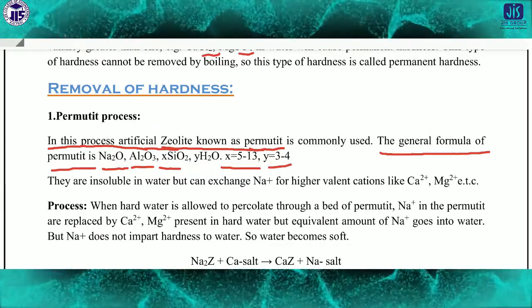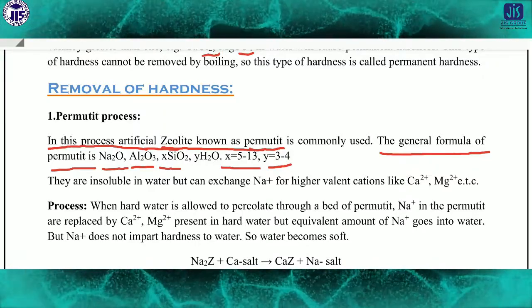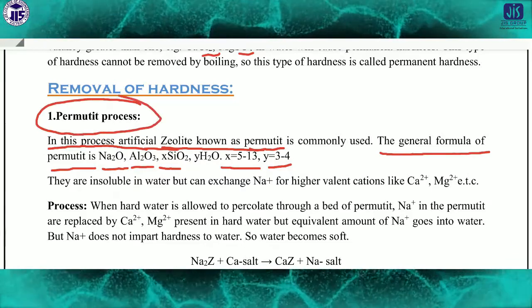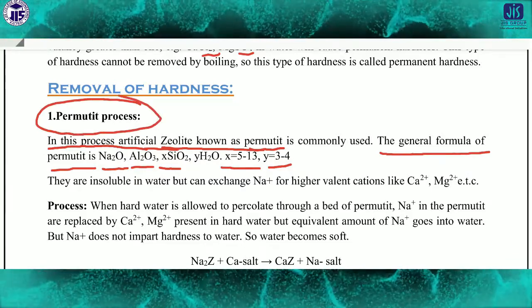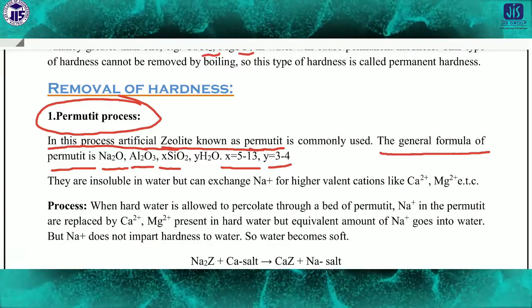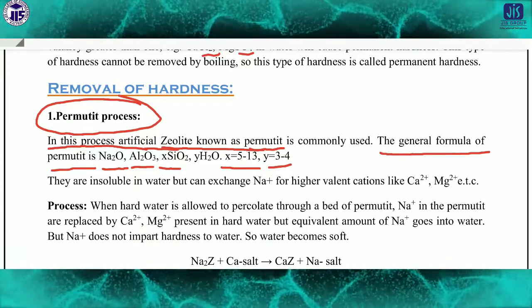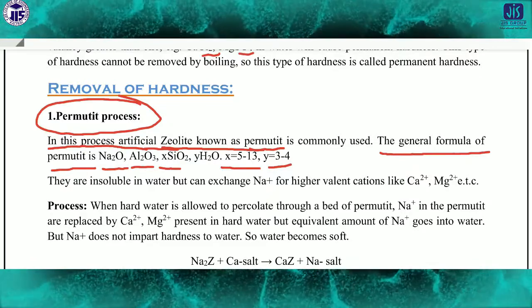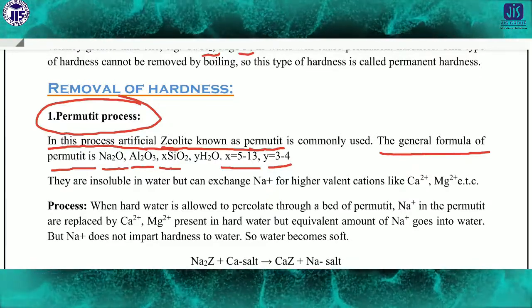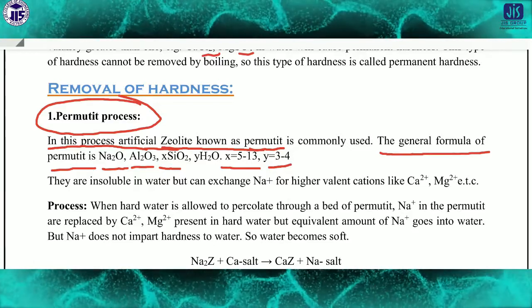You may expect this type of question in an MCQ or a short question, where you have to write down the formula of permutit, or its common name.